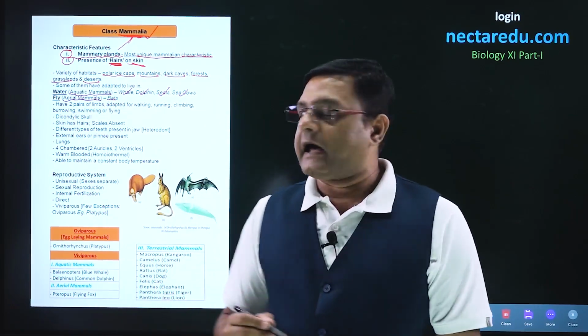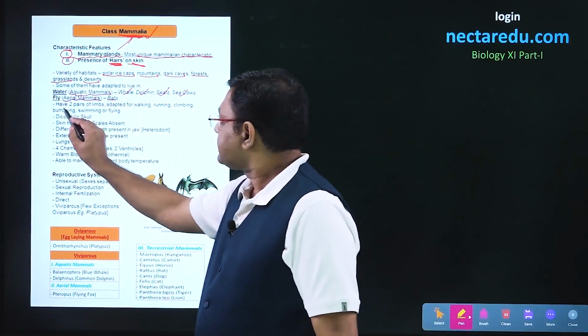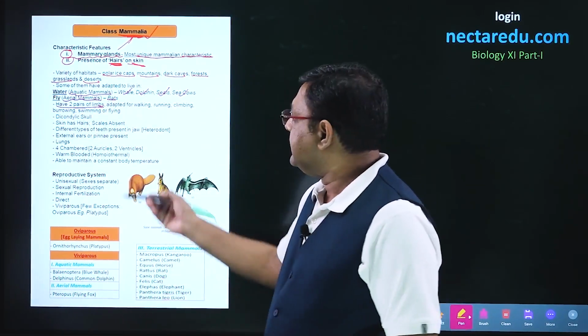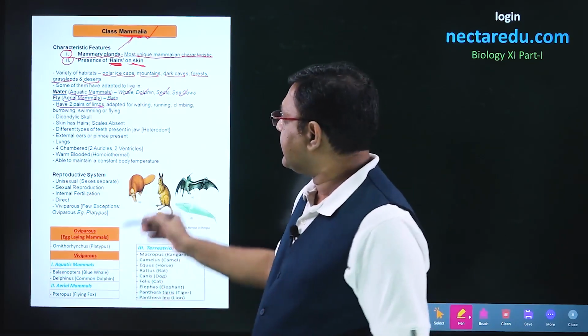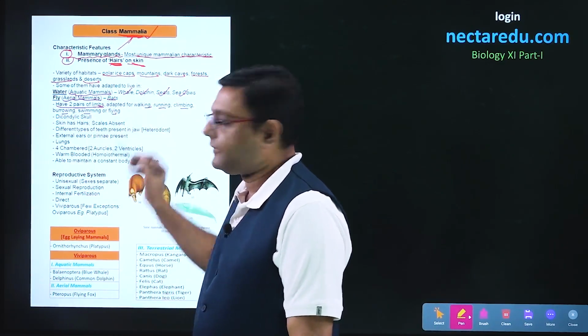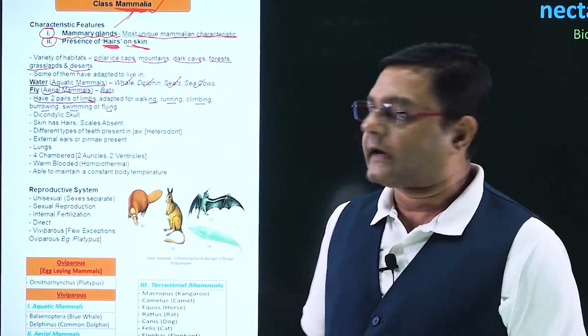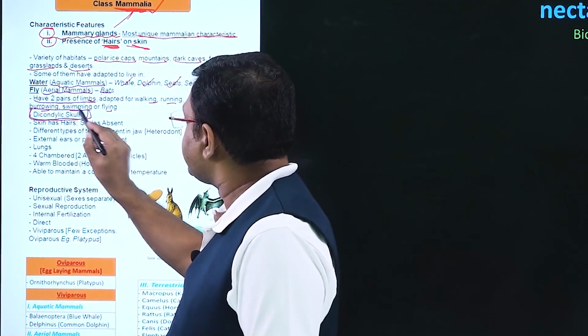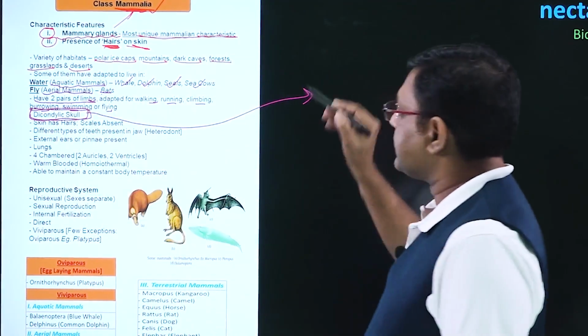Now, mammals are members of tetrapoda. So, they will have two pairs of limbs. These limbs are adapted for various functions like walking, running, climbing, burrowing, swimming, or flying. Talking of the condition of skulls, mammals are characterized by dicondylic skull.